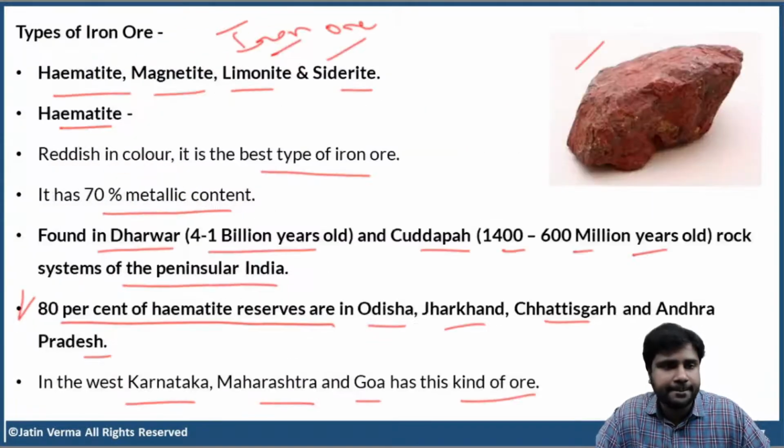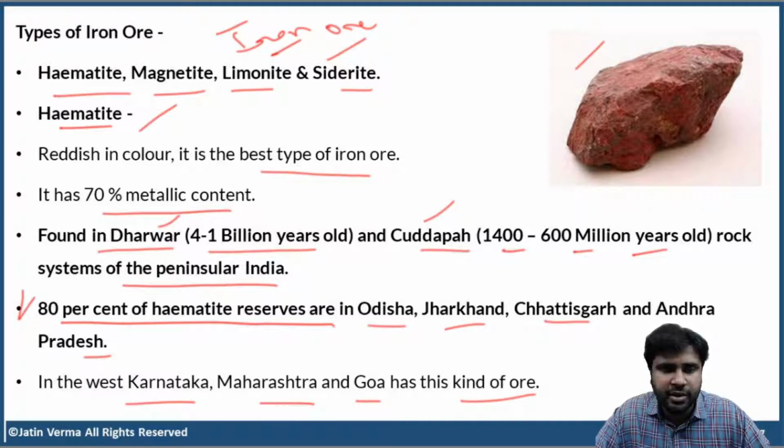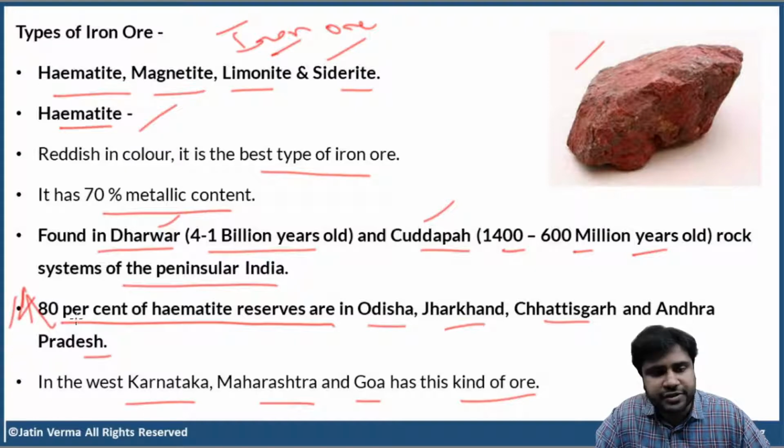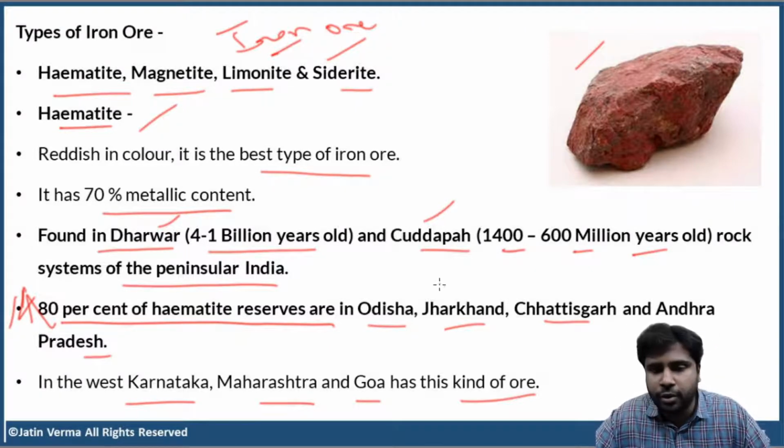So, what is the best type of iron ore? It is hematite, 70% iron content. And where is hematite found? Dharwar and Kadapa rock systems. Now, this point is again very, very important. 80% of hematite reserves are found in Odisha, Jharkhand, Chhattisgarh, and AP.